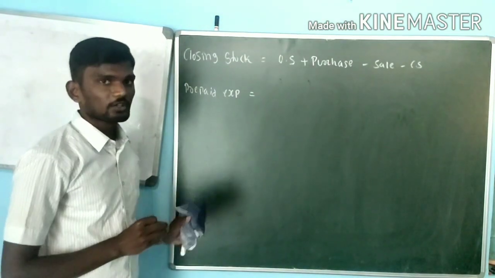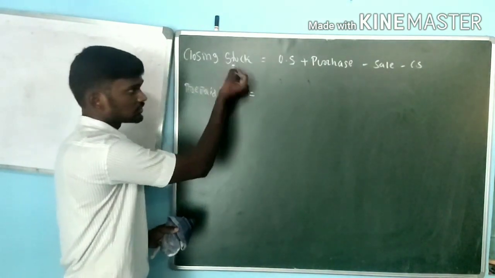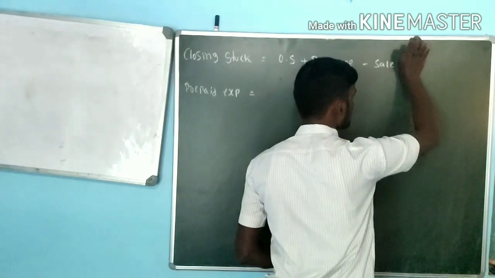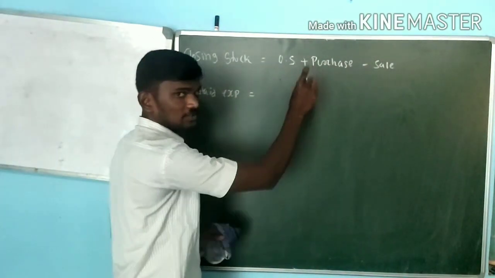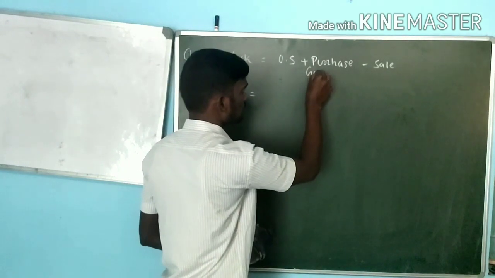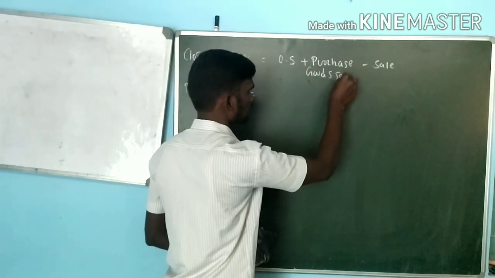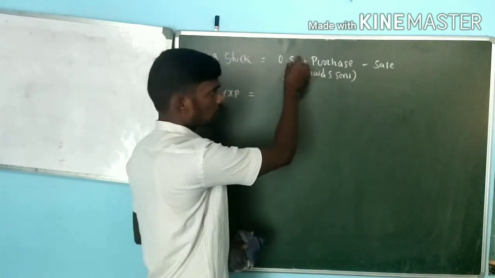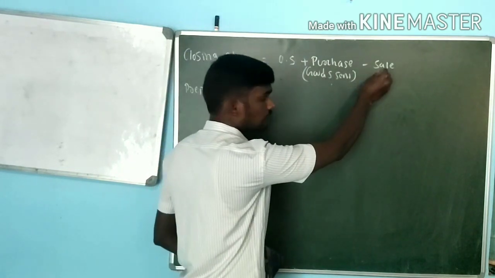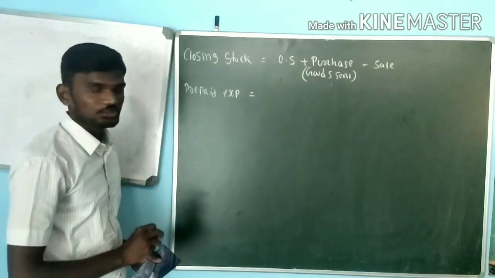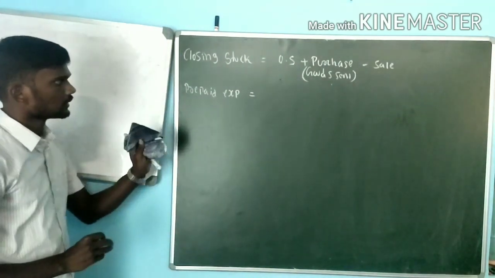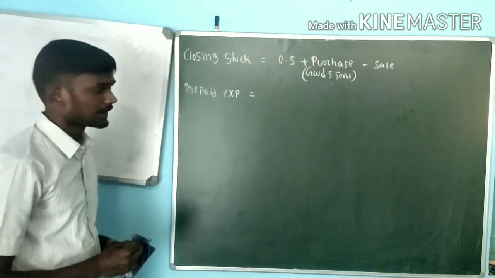Here, what we need to find out is the closing stock, so ignore this closing stock. The formula is opening stock plus purchase. Here purchase is nothing but your goods sent value. Opening stock plus goods sent minus sale, whatever amount we get, is called your closing stock.